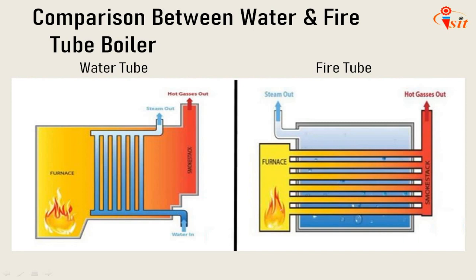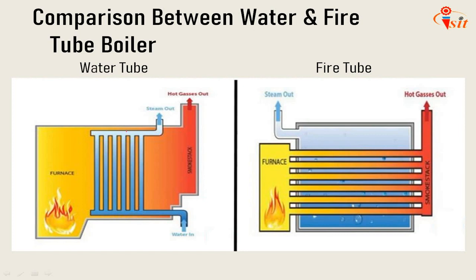Next is the comparison between the water and fire tube boilers. So major classification of boiler is water tube boilers and fire tube boilers. Here the figure shows the water tube and fire tube. The main difference between these two boilers, if we see the figure, is in the tubes the water is flowing. In water tube boilers the water is flowing inside the tubes, which is surrounded by the flue gases or the combustion gases. Here the water in and steam out.